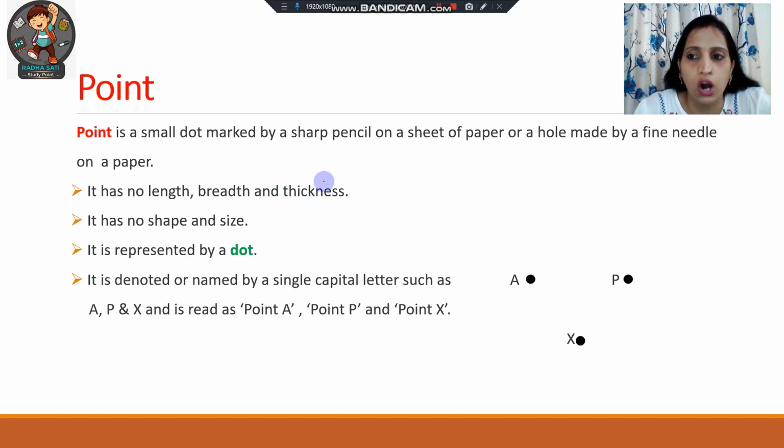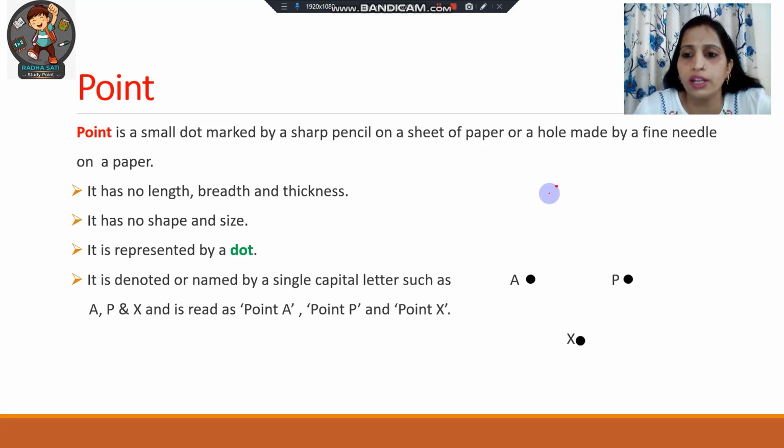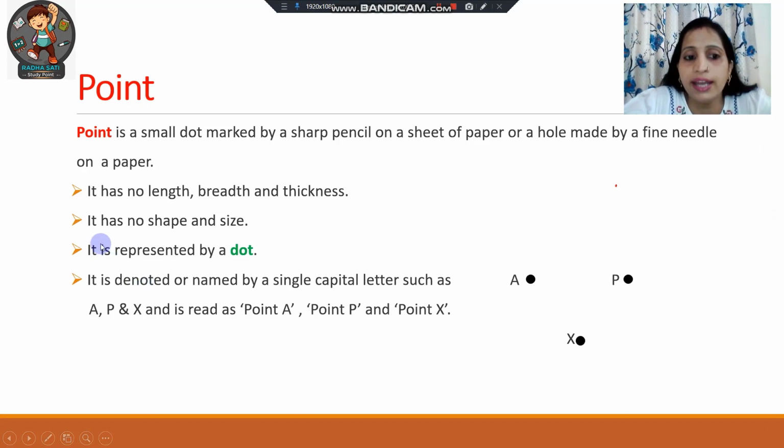It is just a dot that is marked by any sharp pencil or by the tip of the pen on a paper. Like I have a pencil in my hand and if I put a dot here, this is a point. If I put another dot, this is also a point. So a point is just a dot on a paper. It has no shape, no size, and it is the smallest geometrical shape. So it is represented by a dot. Like you can see here I have made some dots.